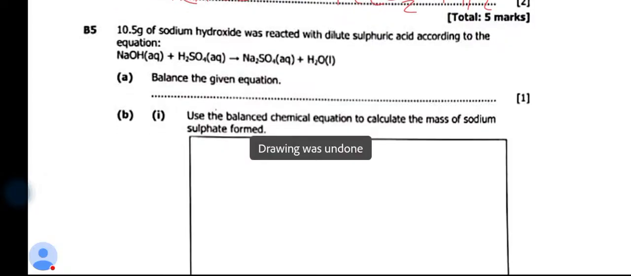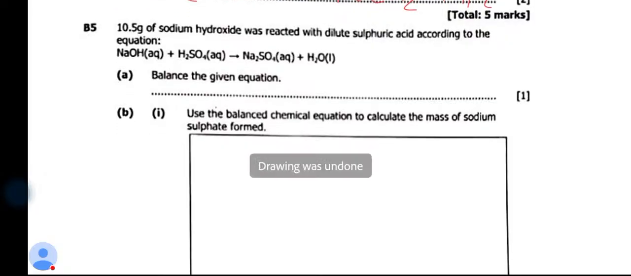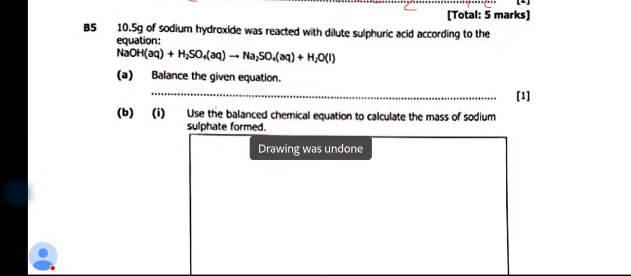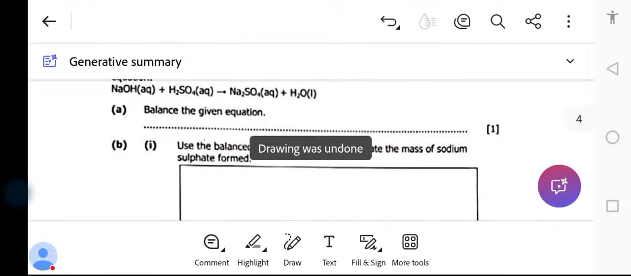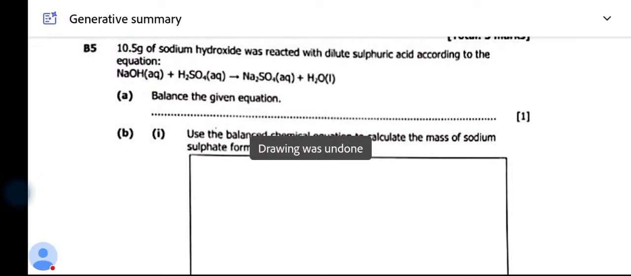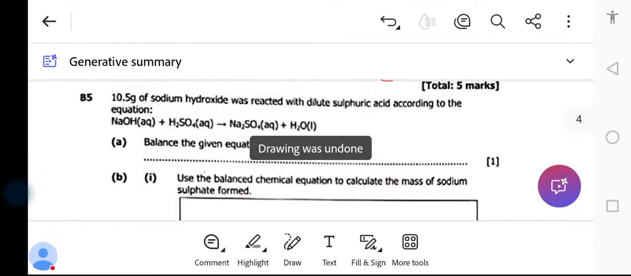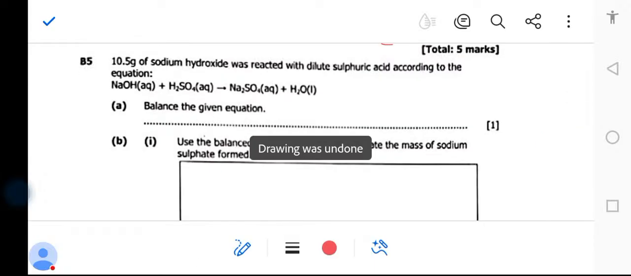Now, question 5 is more concept. So we are doing more concept and they'll always bring more concept questions in an exam, no matter what. So how do we answer these questions now? The question is saying 10.5 of sodium hydroxide was reacted with dilute sulfuric acid according to the equation. So here you have been given the equation already. This is the equation.